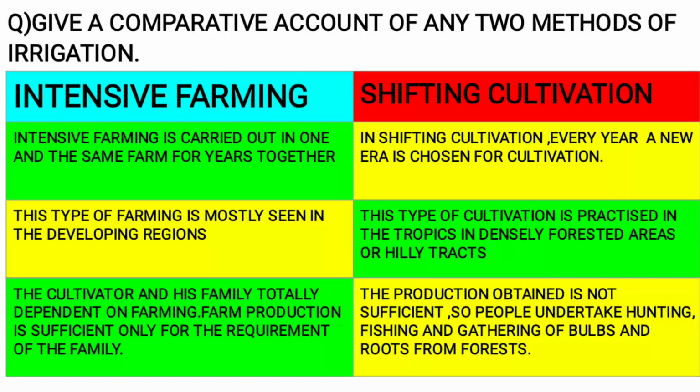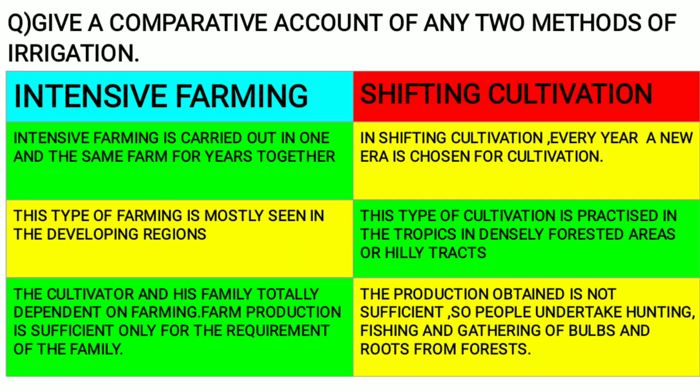Question: give a comparative account of any two methods of irrigation. So here it is intensive farming and shifting cultivation. You have to compare both. Answer: you can see the points over here. In intensive farming 3 points are given, and in comparison you have 3 points in shifting cultivation. So I will read 1 point of intensive and 1 point of shifting.